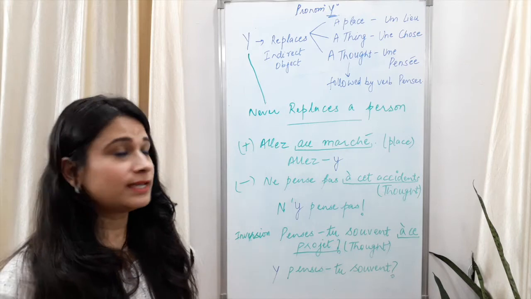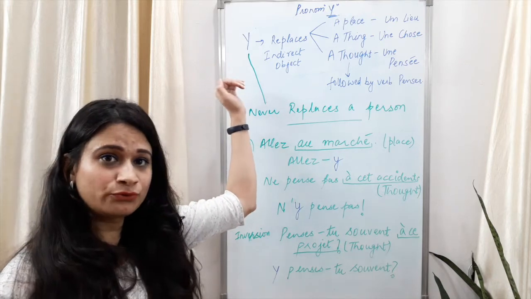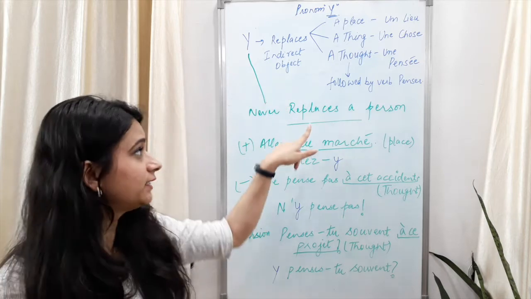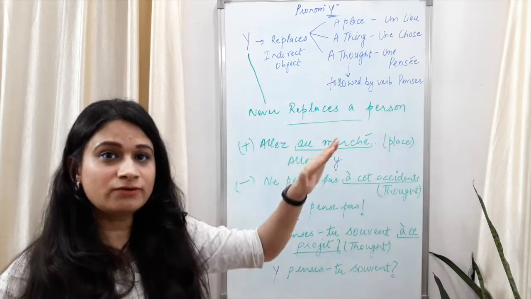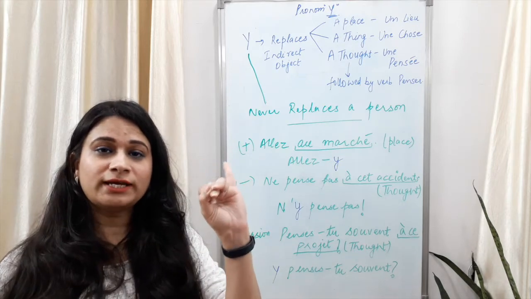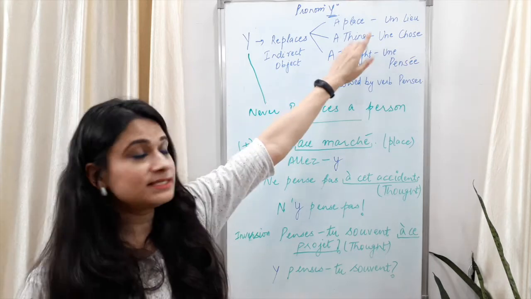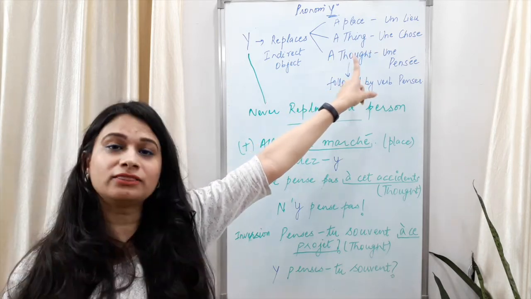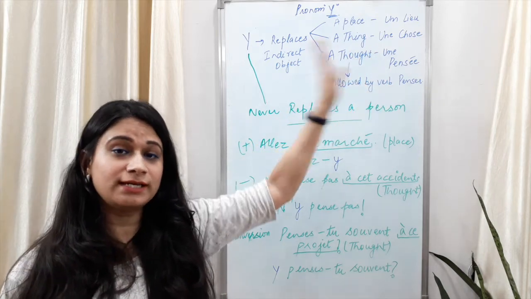Let's go back once again and just see what our pronoun y is. So pronoun y replaces an object, only an object and not a person, never a person. It replaces three things: place, object and thought. Place is known as un endroit, thing is known as une chose and thought is une pensée in French.